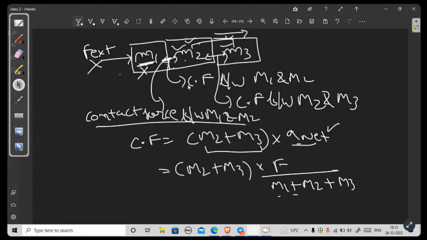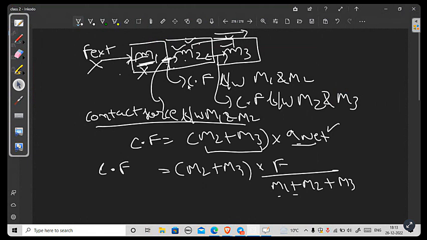So I hope you now know the shortcut, and now you will remember it also for calculating the contact force between these two blocks. It will contain the block on which the external force is not acting. You have to include only those blocks on which the external force is not acting. Since the external force was acting on M1 block, I have left M1 out of the formula.